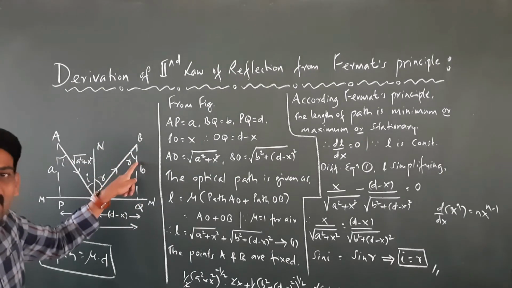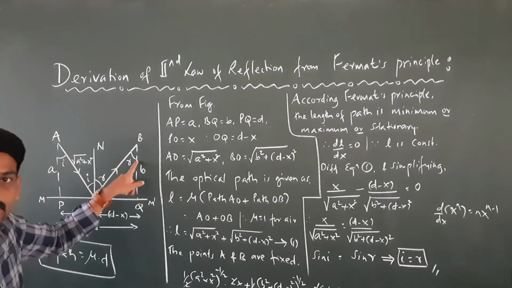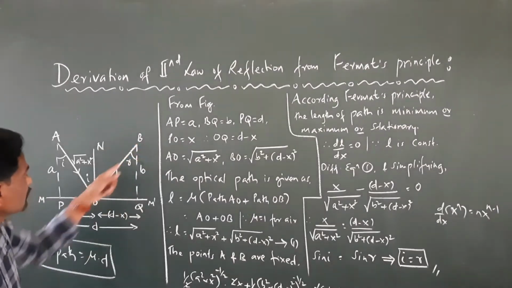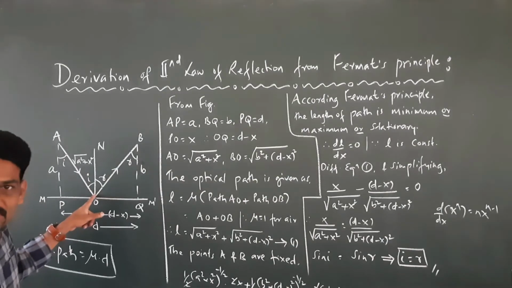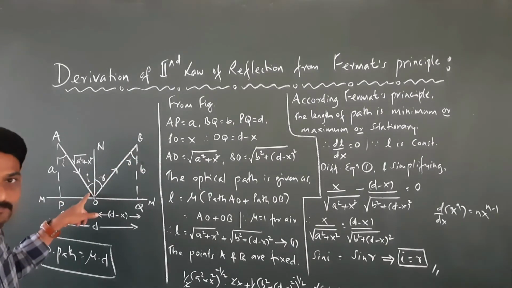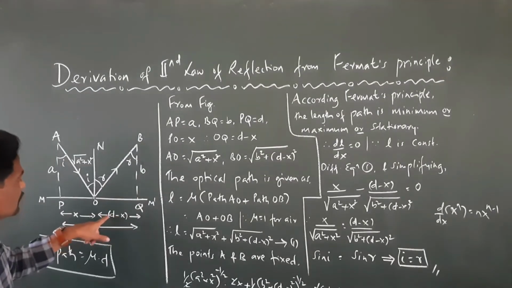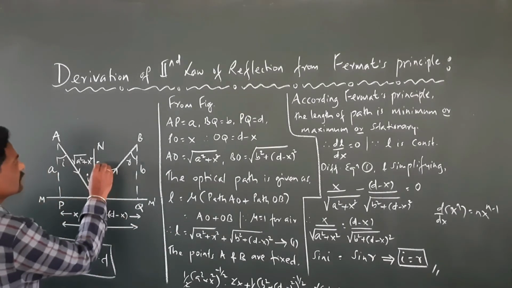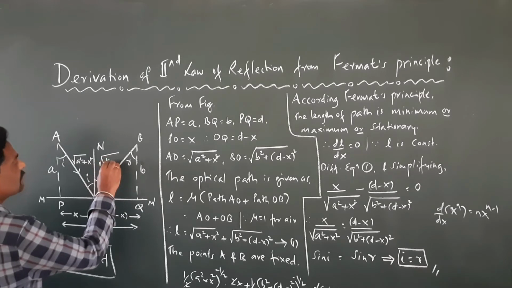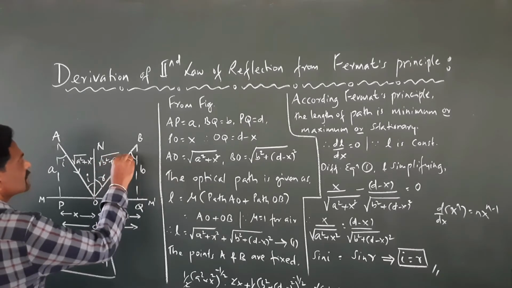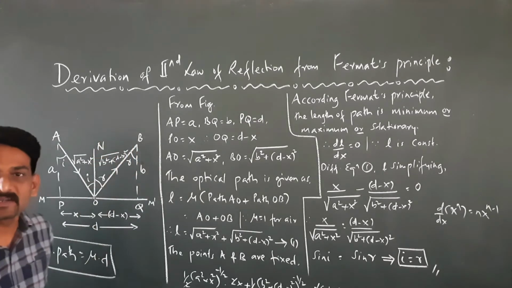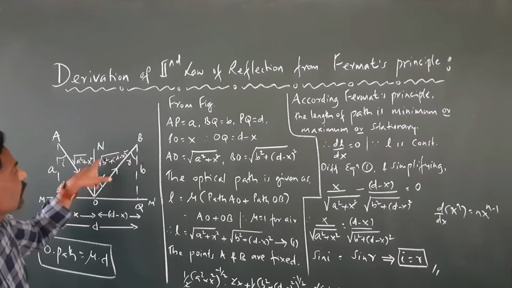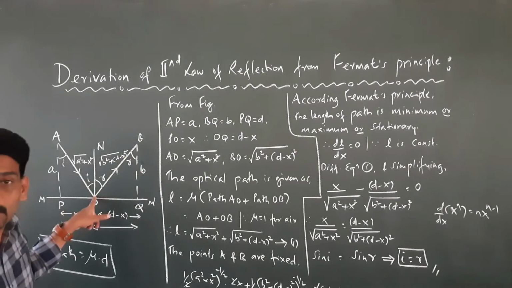Right? Similarly, if you take a triangle DQO, this is the angle R, alternate angles. If this is the angle, this is the opposite side. What is this? This is the hypotenuse. What is the value of this? This is B, this is d minus x. That is going to be what? This is going to be square root of b square plus d minus x whole bracket square. That is going to be BO.